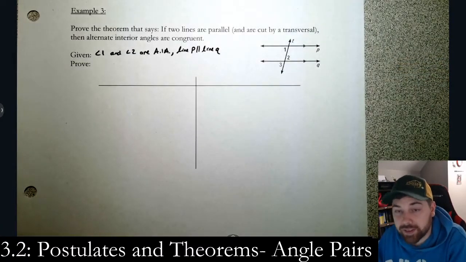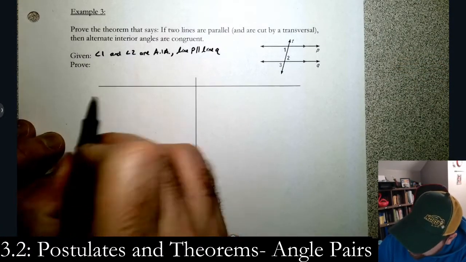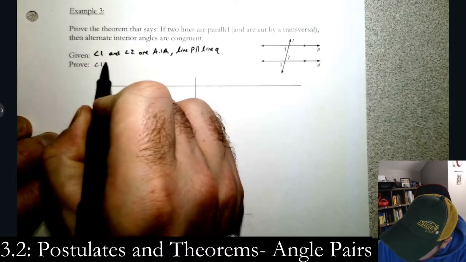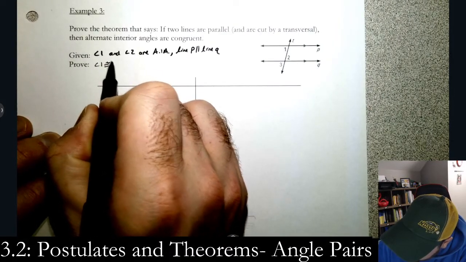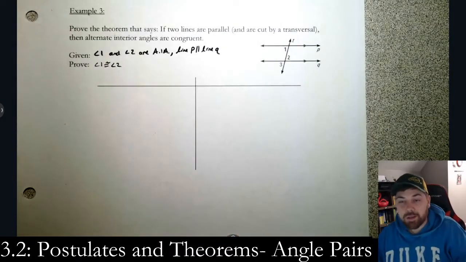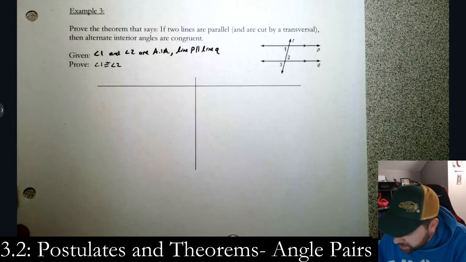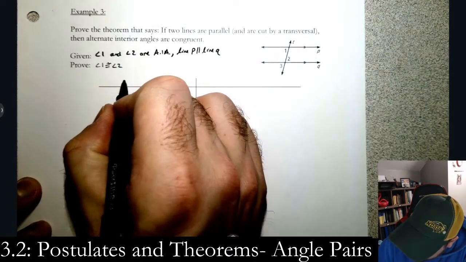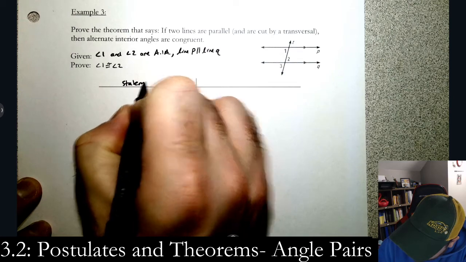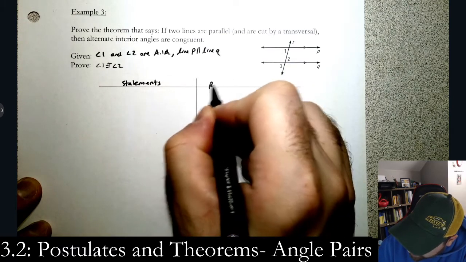So those two things have to be given. And we need to prove that angle 1 is congruent to angle 2. Nothing crazy. So we have our statements, and of course our reasons.